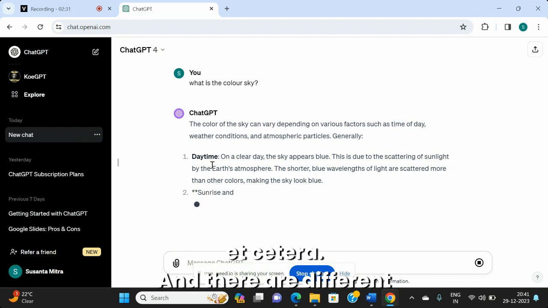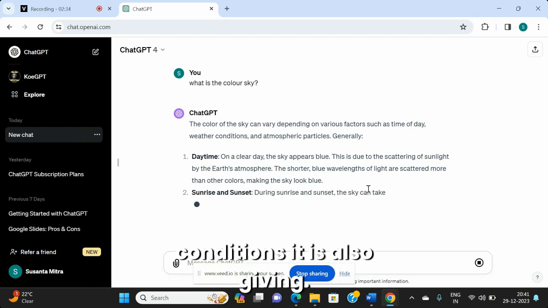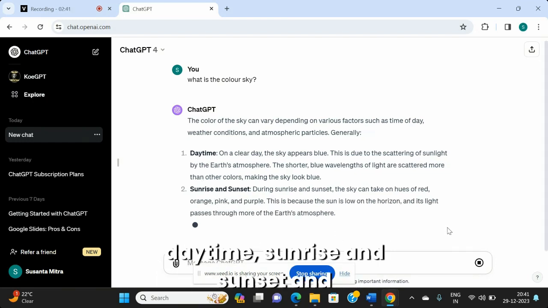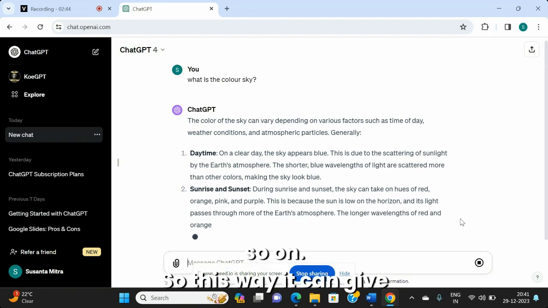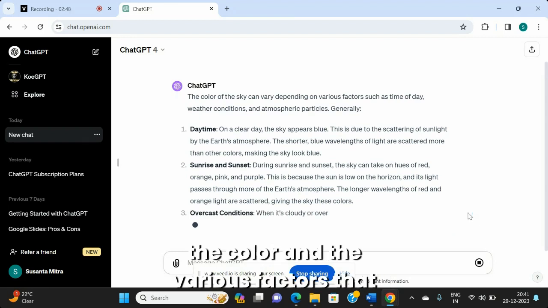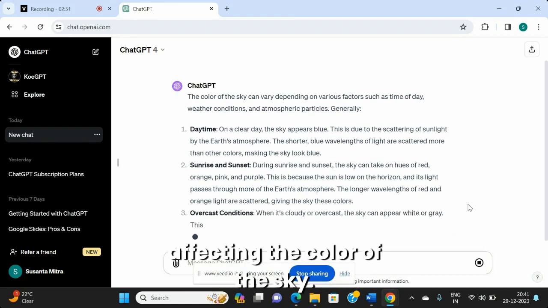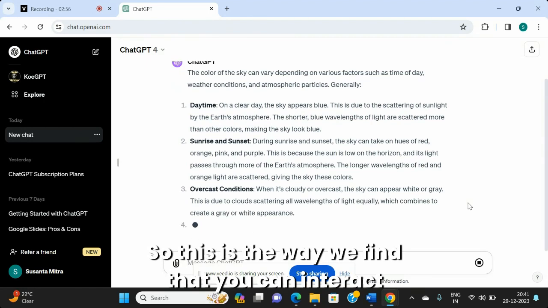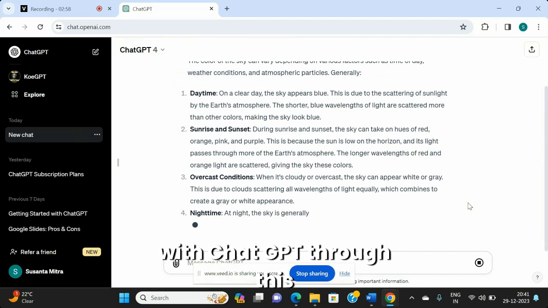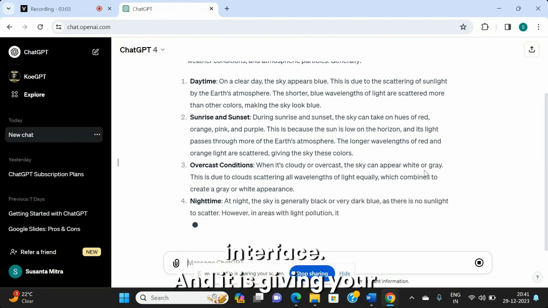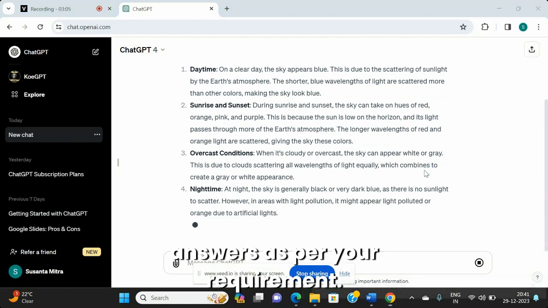And there are different conditions it is also giving. So let's see them one by one. It is showing point-wise the different parameters like daytime, sunrise and sunset and so on. So this way it can give you detailed information regarding the color and the various factors affecting the color of the sky. So this is the way we find that you can interact with ChatGPT through this interface, and it is giving you answers as per your requirement.